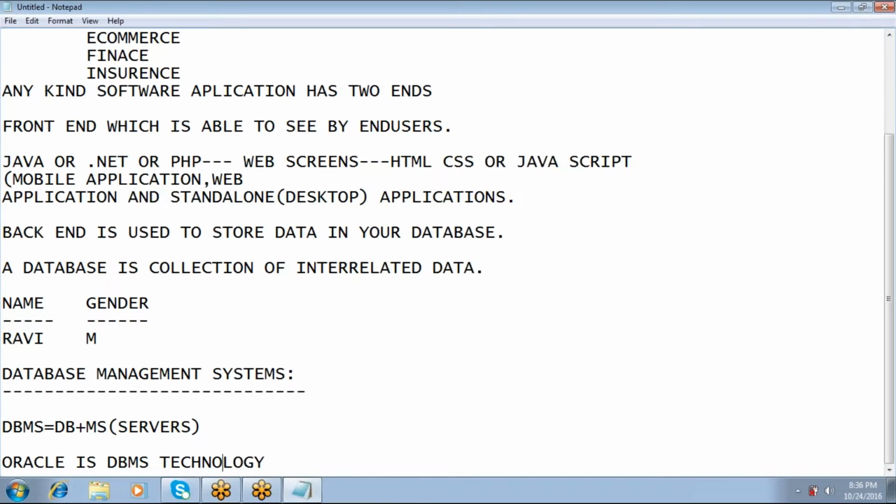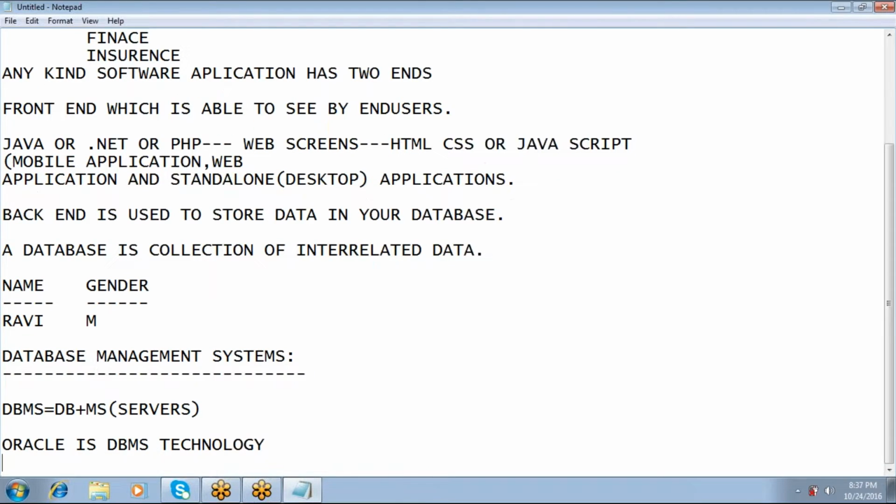Here we have to know what various technologies are competitive to Oracle database. There are n number of products available in the market which work as databases. There is one product called SQL Server.